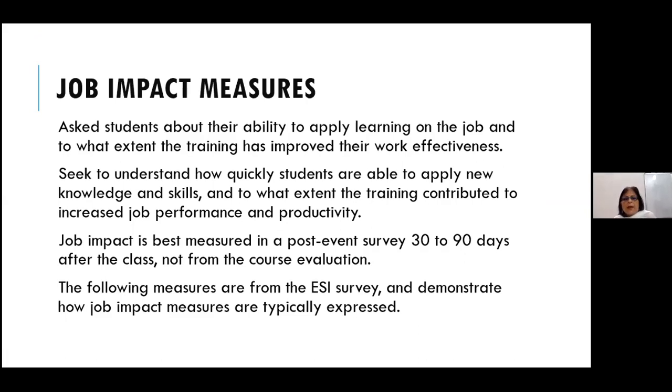So the job impact measures, that is the second level where the surveys were done. The learning effectiveness you saw in the earlier slide. Now for the second level, they asked students about their ability to apply learning on the job and to what extent the training has improved their work effectiveness. There were again questions on that, and people had to tick the appropriate boxes. Here you seek to understand how quickly students are able to apply new knowledge and skills on the job.